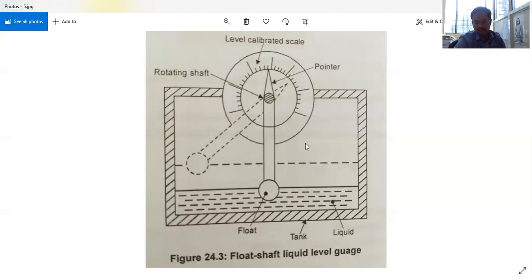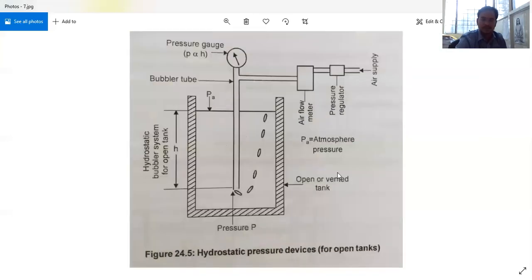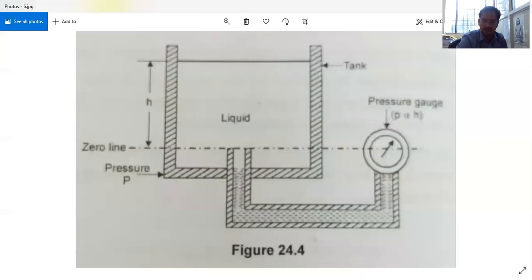Coming to the next type, in the indirect method, we are going to use the hydrostatic law. In the indirect method, we will use a famous law from fluid mechanics, that is the hydrostatic law.